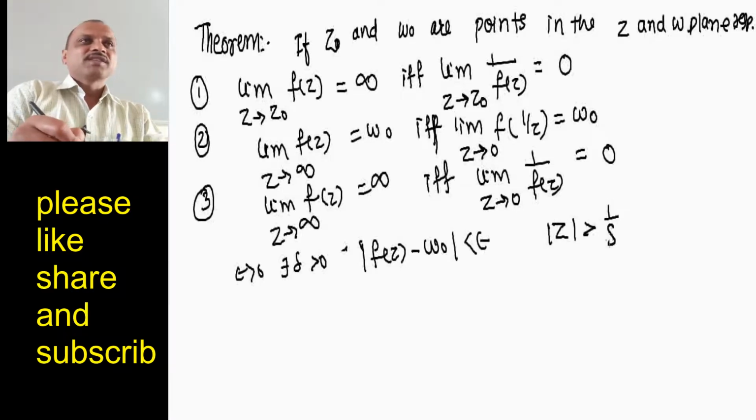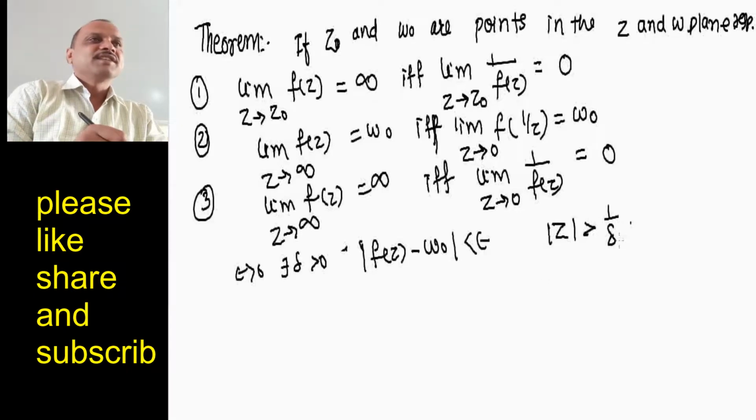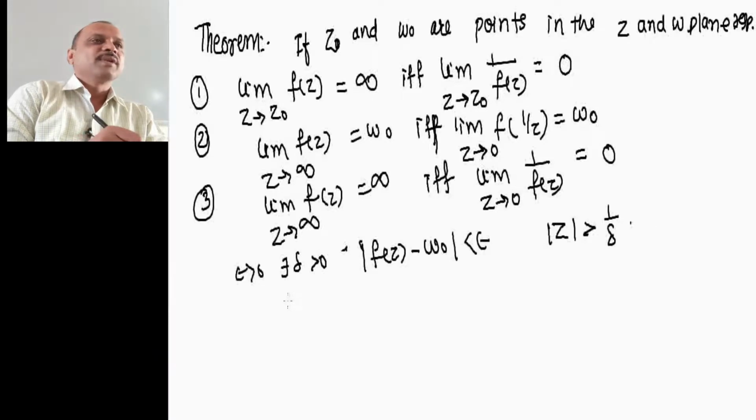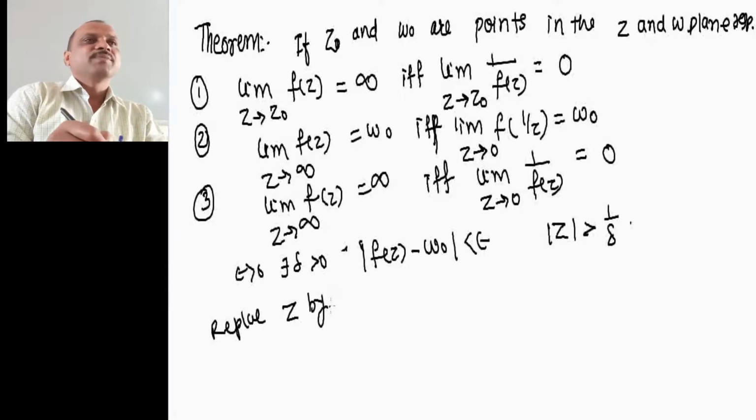Now replacing z by 1 divided by z, what do we get?